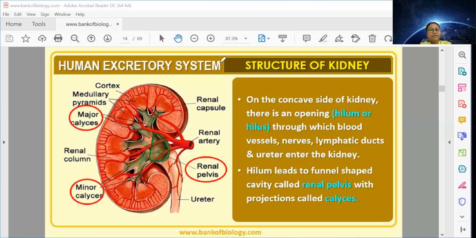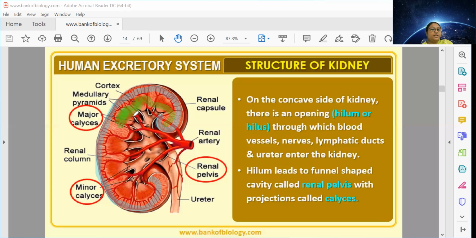Apart from that, the whole kidney can be subdivided into two regions. Outside there is a region, which I am marking with blue, so kindly follow. This region is called cortex, and there is a region called medulla which is located here.